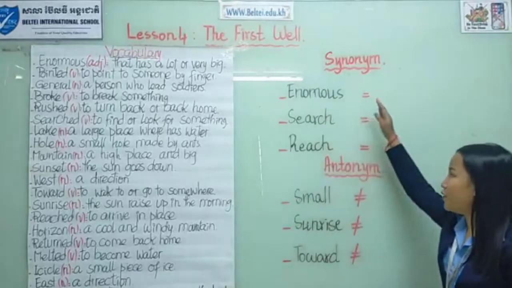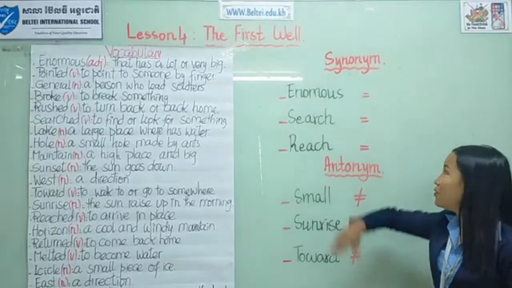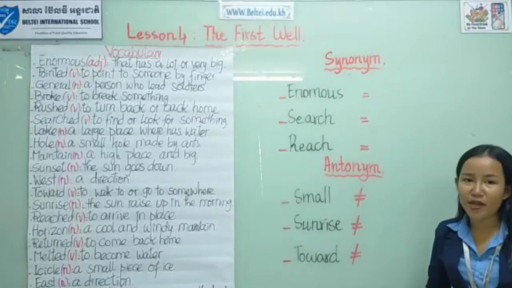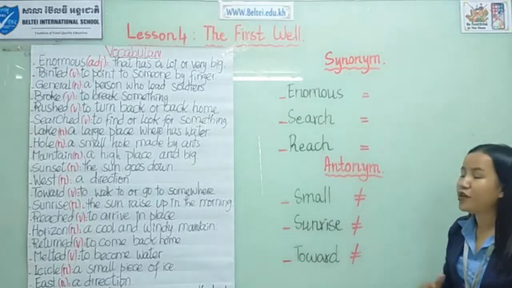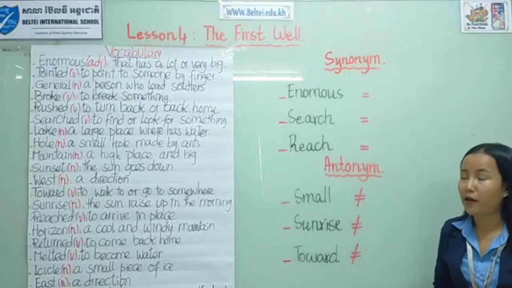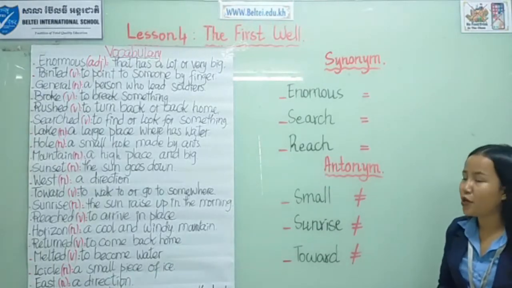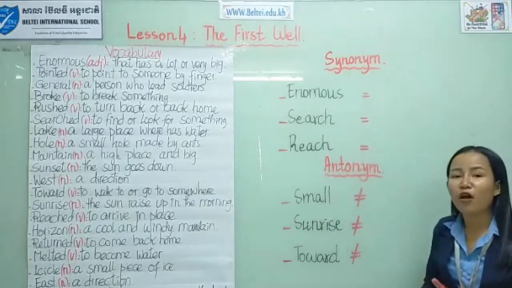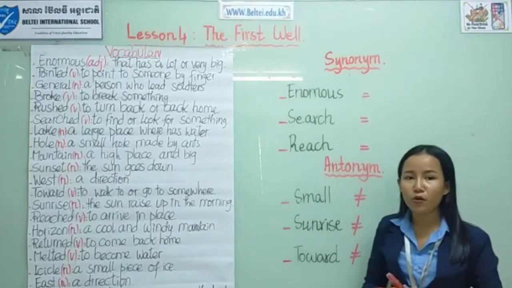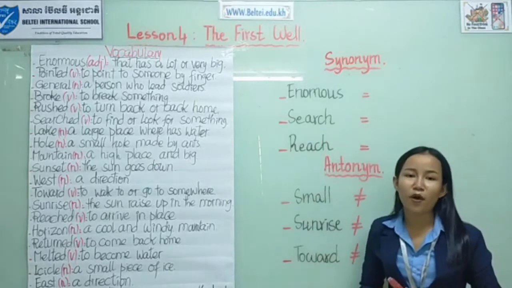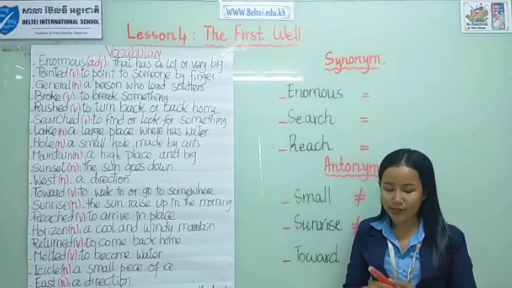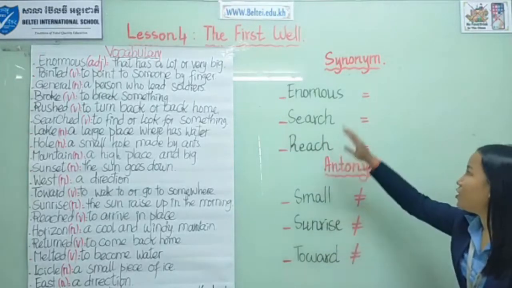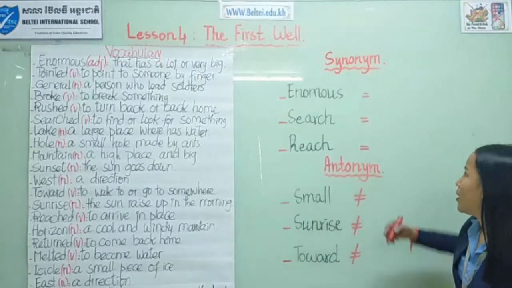So let's move on to synonyms and antonyms. As you know, synonyms are words that have similar or the same meaning, and antonyms are words that have opposite meaning. Okay, so let's start with the synonym. The synonym of the word animals. Everyone, do you know which one is the synonym of the word animals? Okay, so I tell you now. The synonym of the word animals is big.